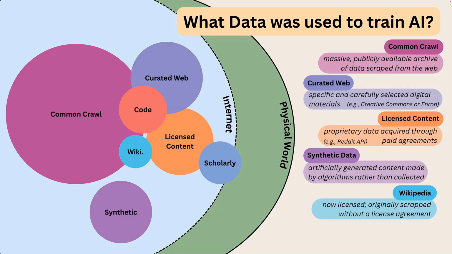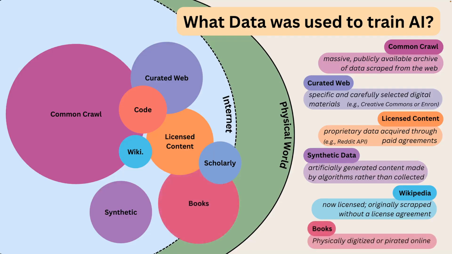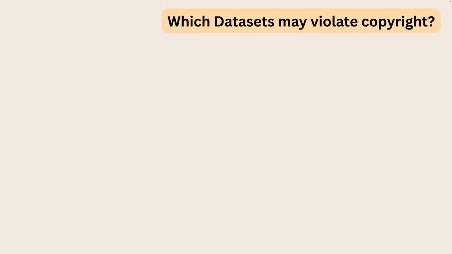The last dataset I want to mention is the most controversial in the news: books. The books used for training data fall into three categories: illegally pirated online, paid for through license agreements, and physical copies bought in real stores that were then digitized and the physical copies destroyed without knowledge of the authors or publishers. The books used are mainly fiction or stories with smaller portions focused on education or nonfiction. In all, the training data set that we are aware of is heavily based on social media, internet websites, and fiction books. So which data sets could be potential copyright violations?